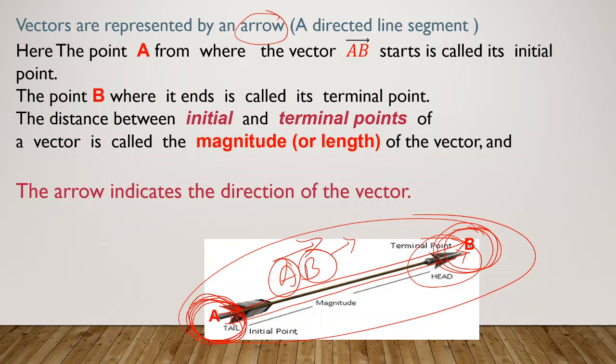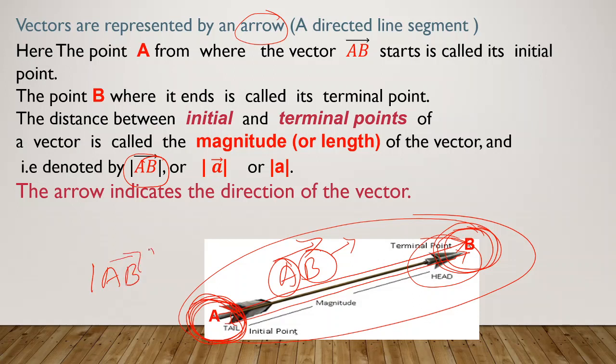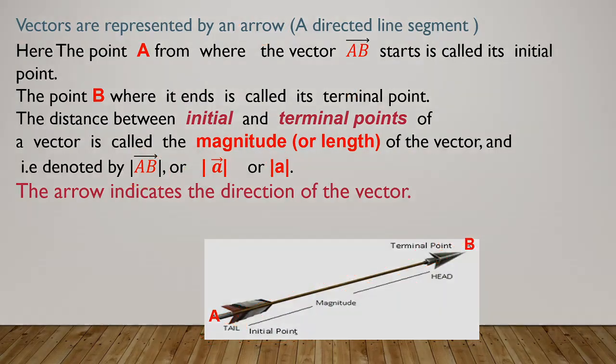So please keep in your mind the distance between the initial and terminal point, that we call the magnitude or length of the given vector, and that will be denoted by magnitude of AB, or you can also represent it by any small letter of the English alphabet. And here I'm going to take it as vector A, magnitude of vector A, or normally you can write this. Well, dear students, let's move to the next concept.